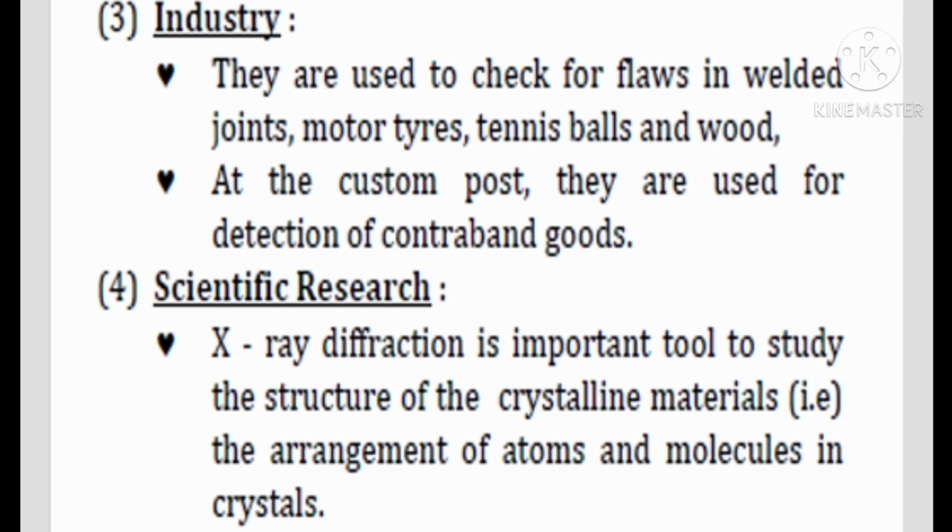Next one, scientific research applications. X-ray diffraction is an important tool to study the structure of the crystalline materials, such as the arrangement of atoms and molecules in the crystals.